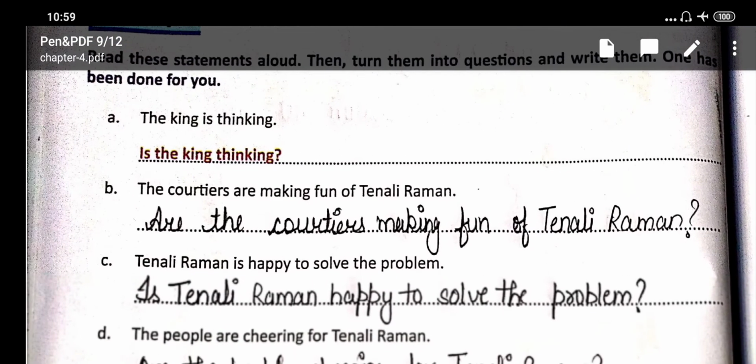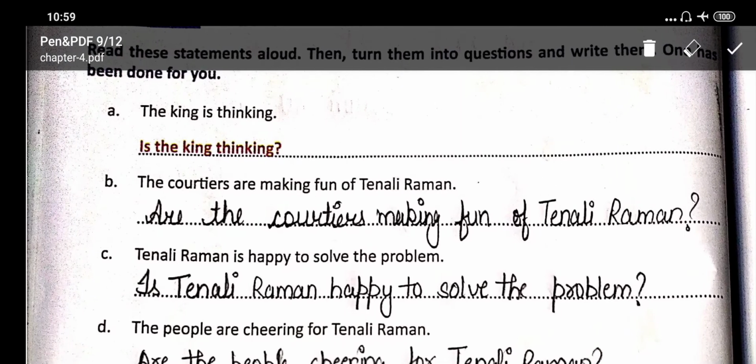Next, you have to answer this. The courtiers are making fun of Tenali Raman. Now students, how can you make this sentence into a question? Are the courtiers making fun of Tenali Raman? Here you can see when the verb are is moved to the beginning of the sentence, then it is converted into a question. Are the courtiers making fun of Tenali Raman?